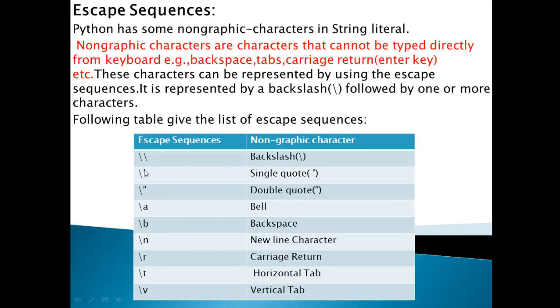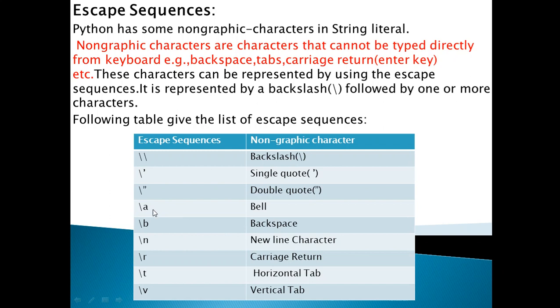If we use a backslash and then a single quotation mark, it will be a single quote. Backslash double quote gives a double quote. Backslash a is to hear the bell sound. Backslash b is used for backspace.